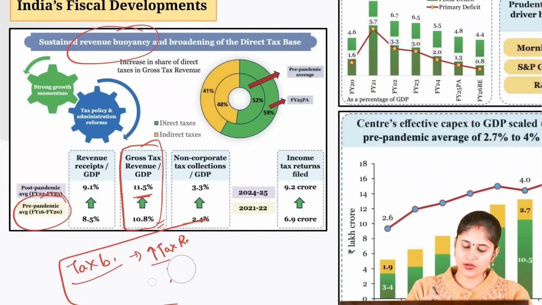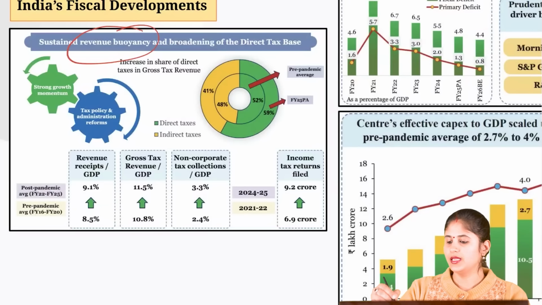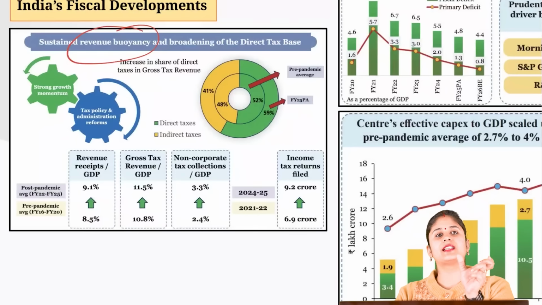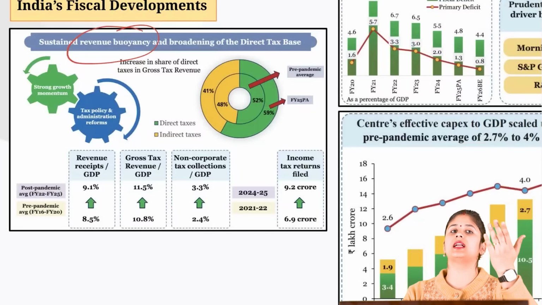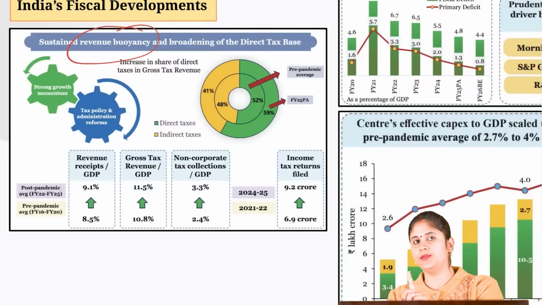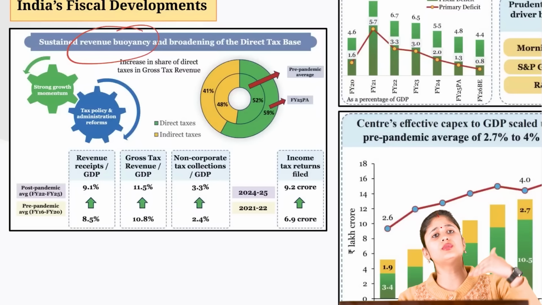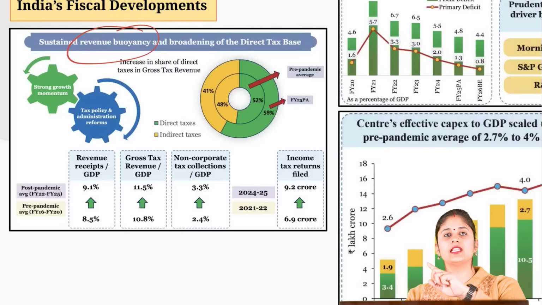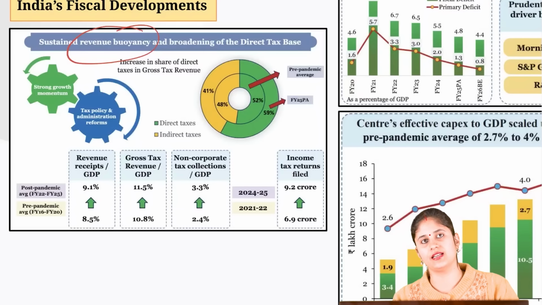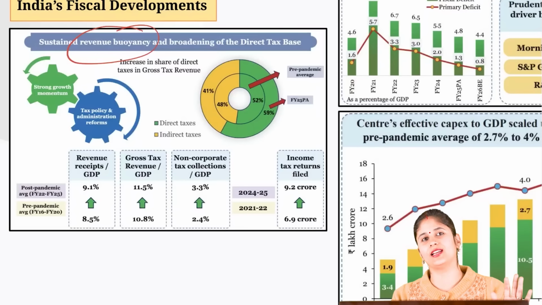Now when it comes to tax elasticity, what is tax elasticity? It basically tells me that if I change the tax rate, then what would be the resultant change in the tax revenue? Tax buoyancy has to do with the GDP. Tax elasticity has to do with changes in tax rate. For example, if I reduce the corporate tax rate, then what would be the resultant change in the tax revenue? So this is buoyancy and elasticity. I hope next time you will not get confused.